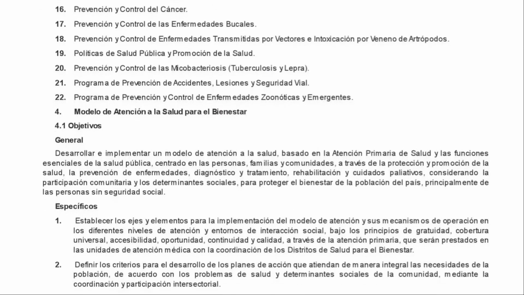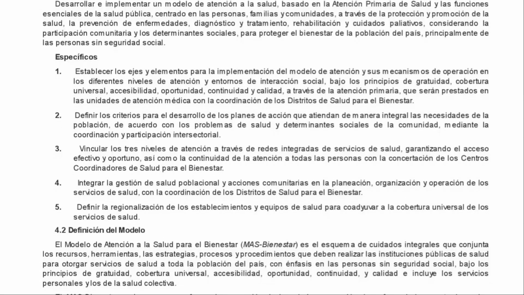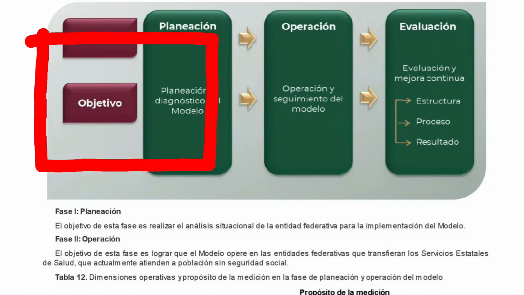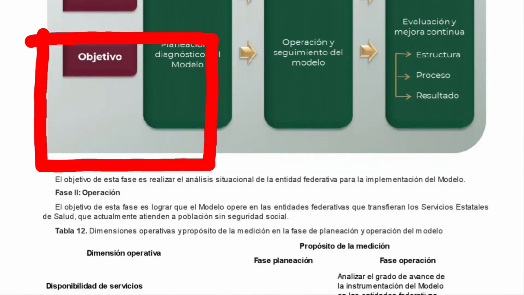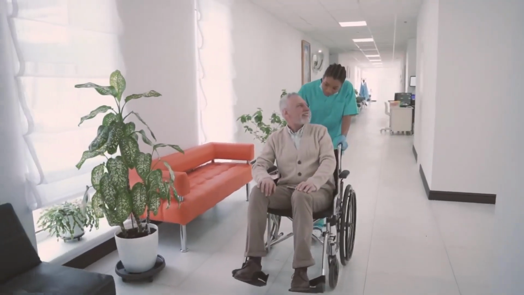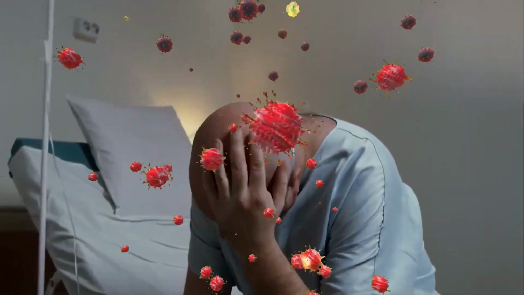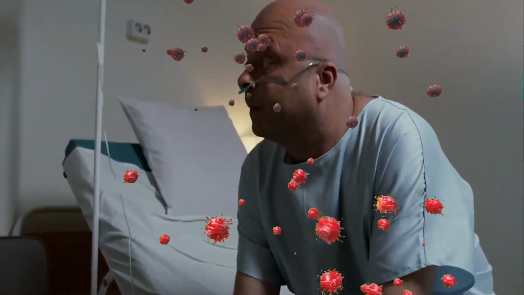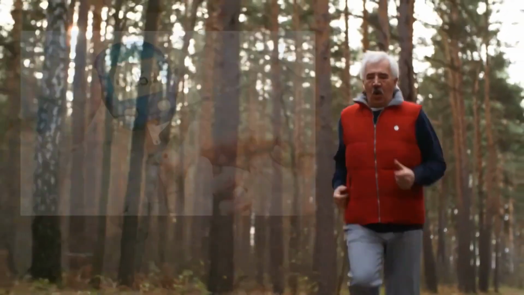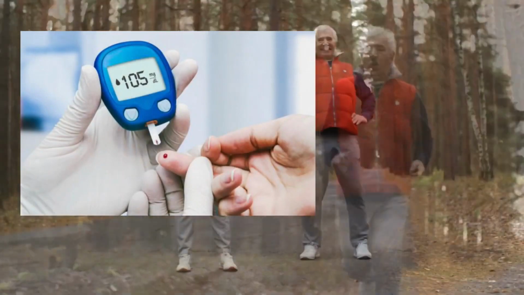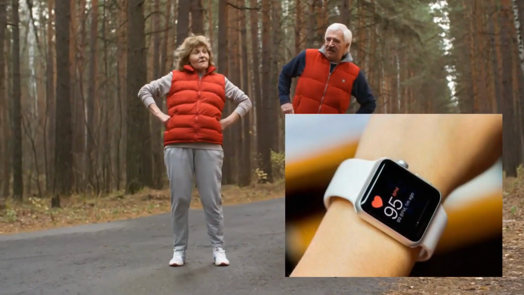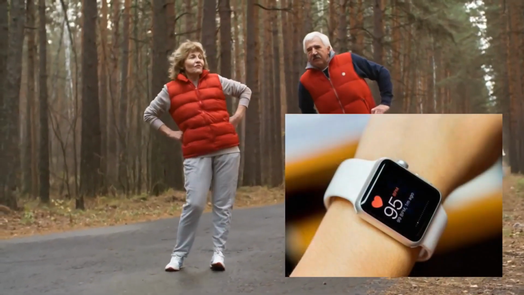What is health according to the World Health Organization? How does the WHO define health? Health is a state of complete physical, mental, and social well-being, and not merely the absence of disease or infirmity. How is this defined? Using a standard, with certain indicators in a healthy person, such as glucose concentration. A result of 140 mg per deciliter or less is normal. Resting heart rate in adults ranges between 60 and 100 beats per minute.